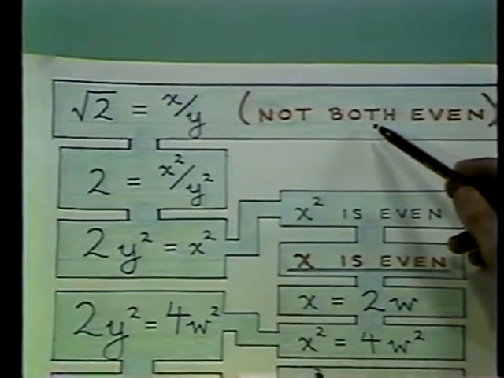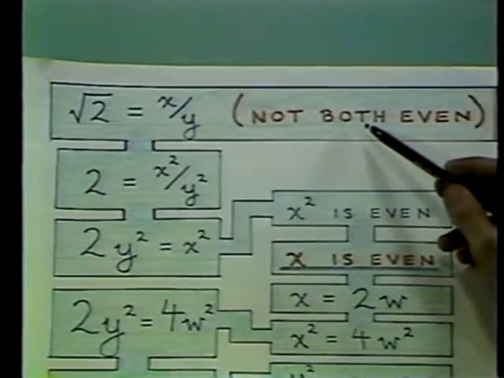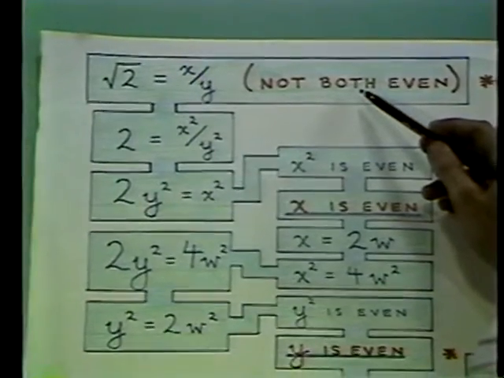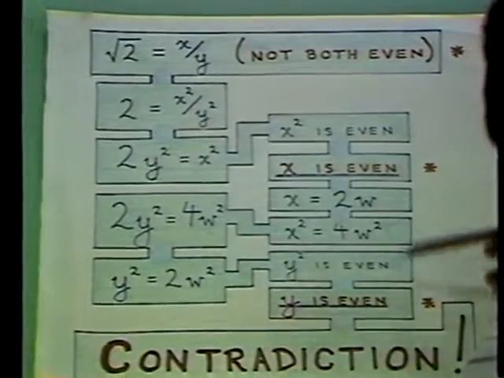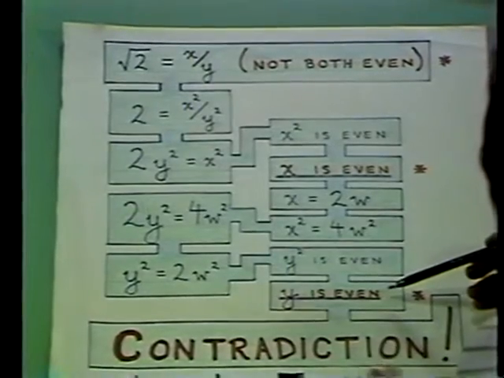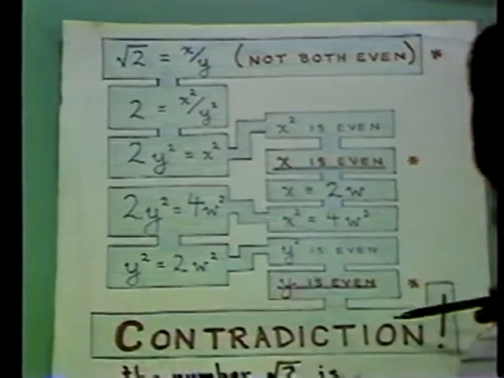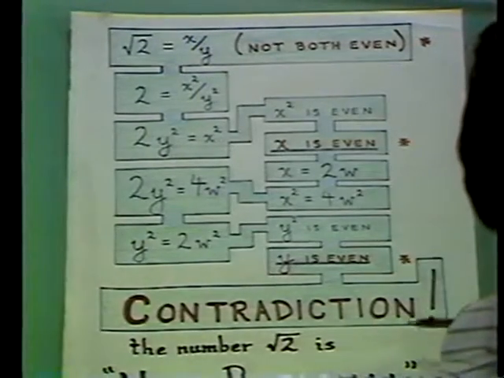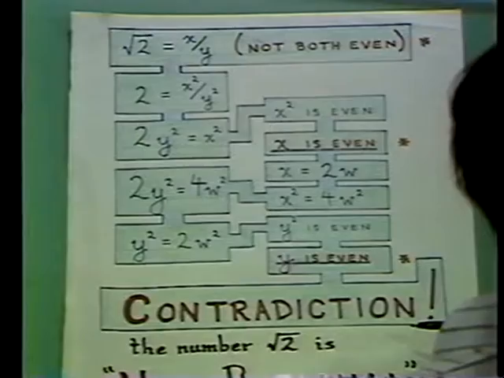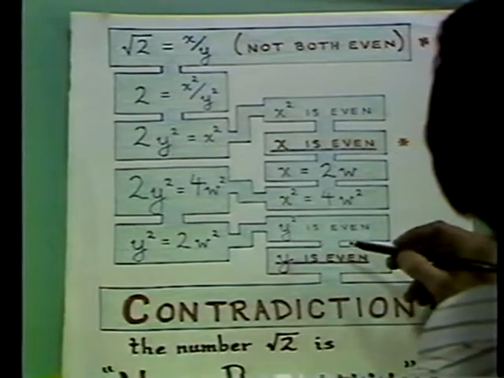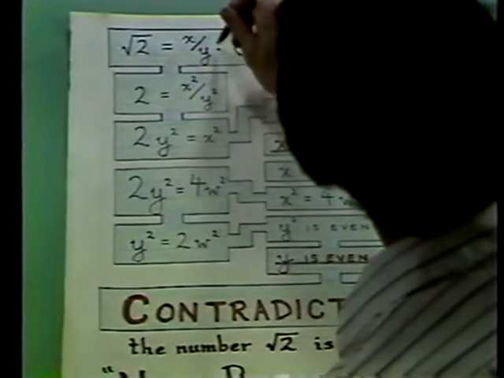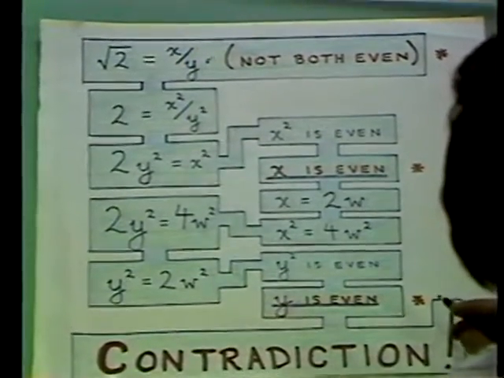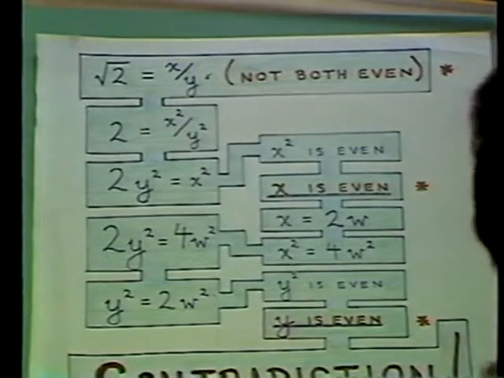Why not both even? Because if they were both even, I could have canceled out a 2. Therefore, I may as well assume that the fraction doesn't have a factor of 2 in the top and the bottom. But now I've proven that no matter what fraction you write down, the top and the bottom have both got to be even. That is what's called a contradiction. There must be something wrong with this argument. But there's nothing wrong with any step. So what's wrong is the assumption. The assumption is wrong. The square root of 2 is not a fraction. And that's how the Greeks proved that the square root of 2 is not a rational number.